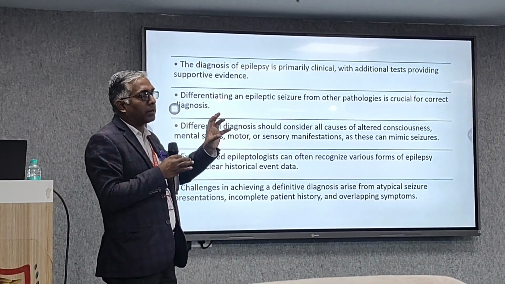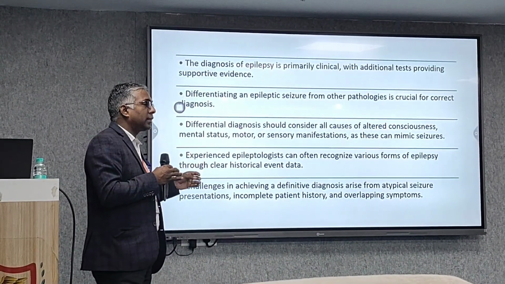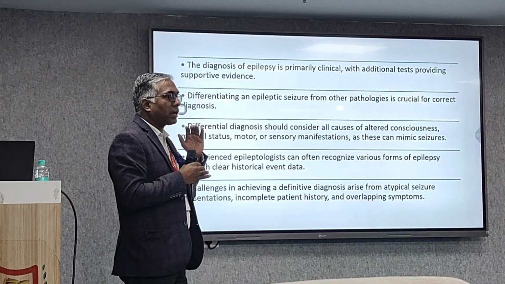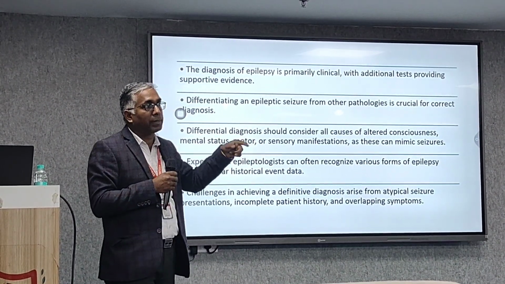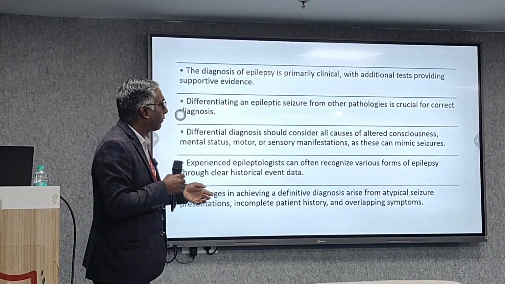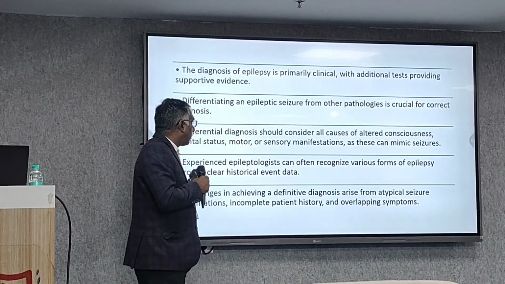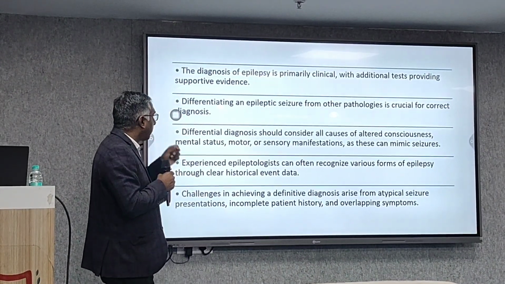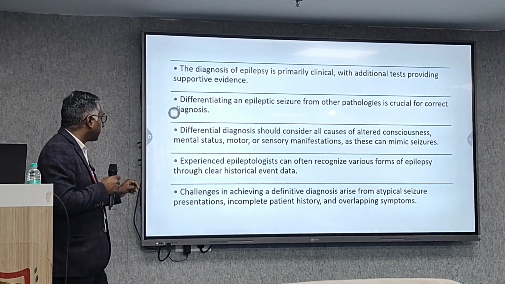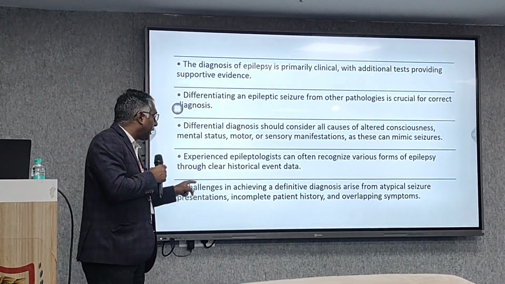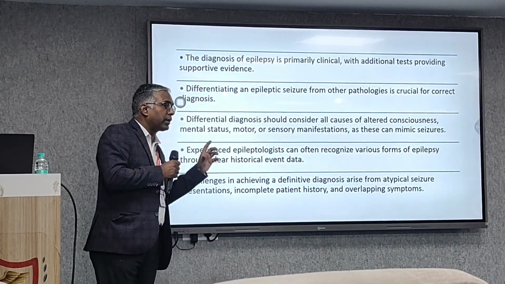You can see treatable causes of seizures basically. Once you treat the treatable cause, seizure may not occur again. But in epilepsy, once seizure occurs, the patient may have the risk of developing seizures in the whole of life. Experienced epileptologists, the persons who are seeing more epilepsy patients, can often recognize various forms of epilepsy through clear historical event data. Challenges in achieving definitive diagnosis arise from atypical seizure presentation, incomplete patient history, and overlapping syndromes.